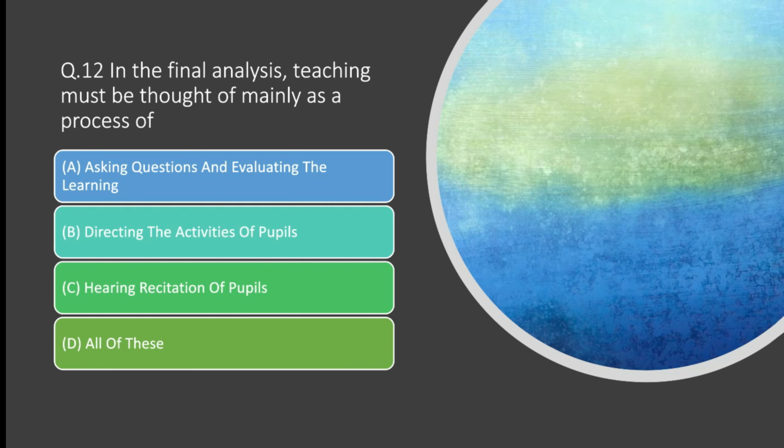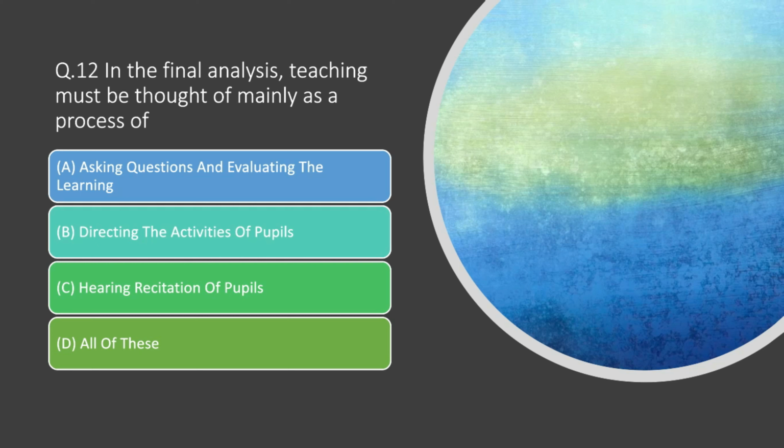Now, come to question number 12. In the final analysis, teaching must be thought of mainly as a process of asking question and evaluating the learning. Option A, directing the activity of pupils.